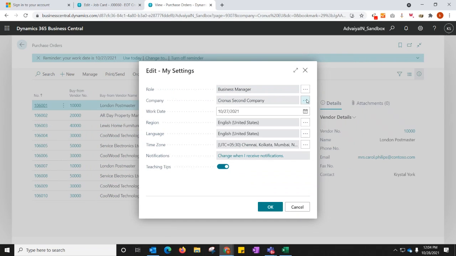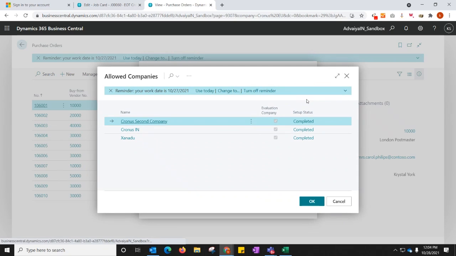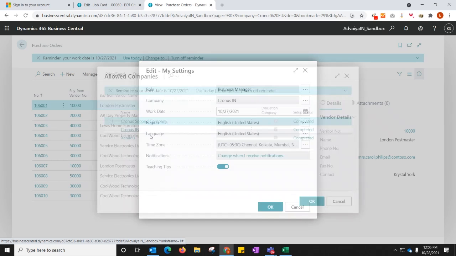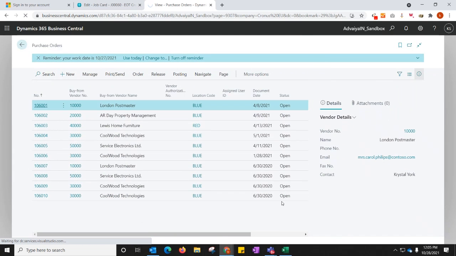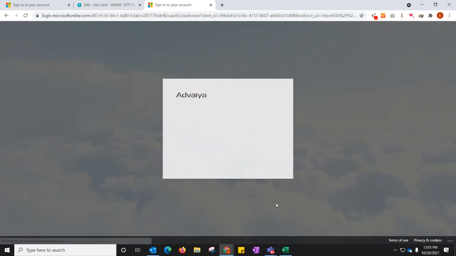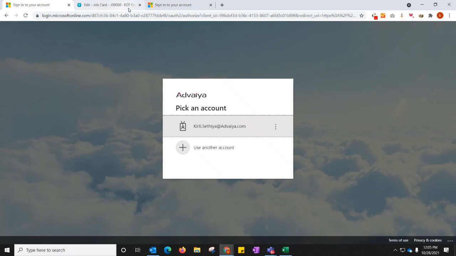Also, we can have multiple legal entities. There are scenarios when businesses have multiple legal entities to manage their transactions while working in different territories. So if you are operating in multiple entities and you want to post transactions among them, those multiple legal entities can be selected here. I can switch easily from one entity to another if I have permissions to both entities. There will be some super users having permissions to all.